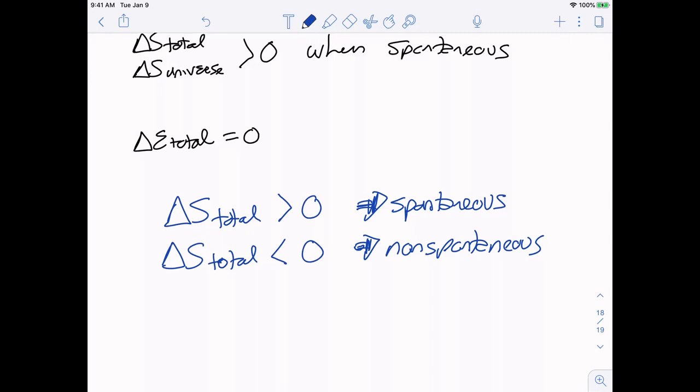So if we're at equilibrium, if it's going back and forth at the same rate, remember that's what defines equilibrium, then my entropy change is going to be 0 and we are at equilibrium.